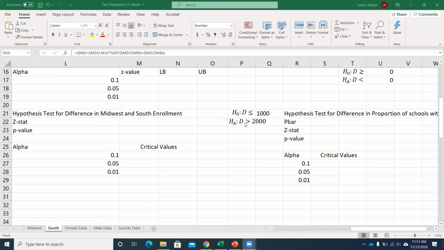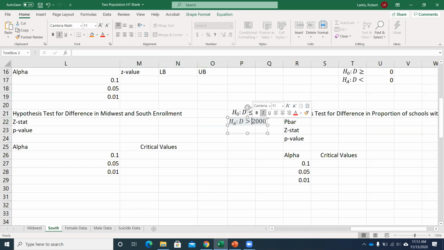And let's say, I have this in here, but to make it a little bit easier, for now, we're going to assume that what we want to test for is whether or not the Midwest has a higher student enrollment than the South, or that difference is greater than 0. So we'll do this right-tailed test. So I have 2,000 here because I want to show you something later.